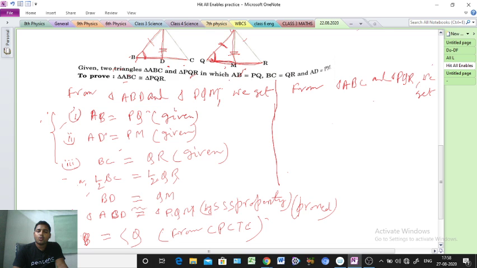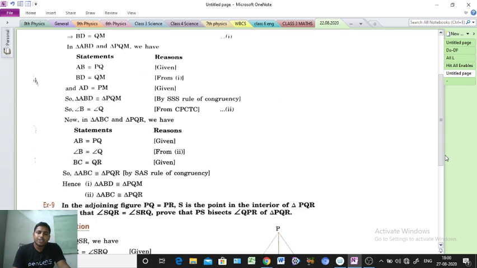So next question, see question number 9. Just read the question. I hope clear, and if there is any doubt please write, otherwise inform me, I will help you. Okay. So example 9 is telling here: in the adjoining figure PQ equal to PR.